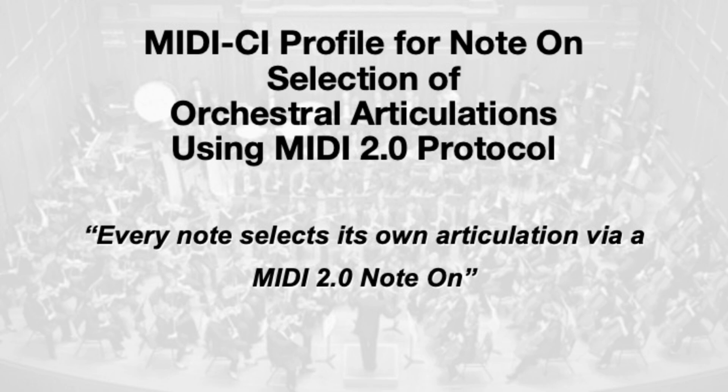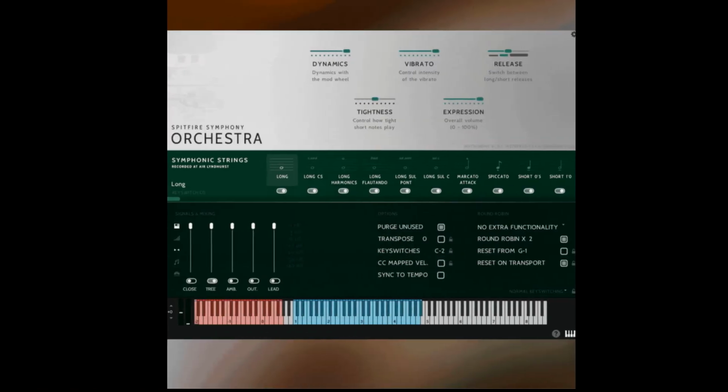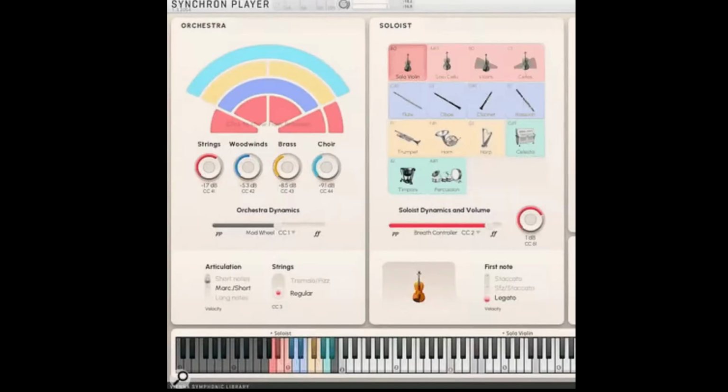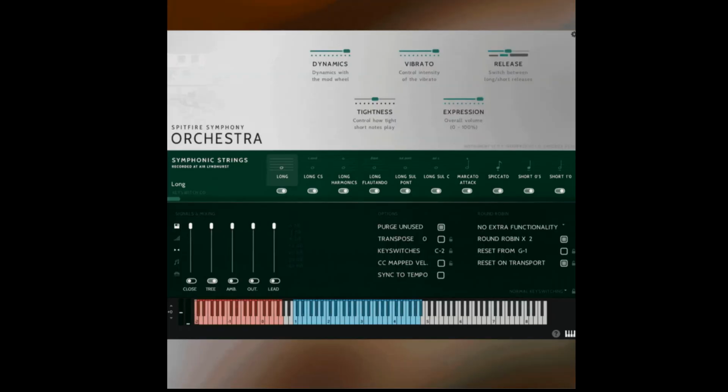Imagine a world where musical expression is no longer limited by technology. The MIDI 2.0 Orchestral Articulation Profile solves a fundamental problem for people who compose using orchestral libraries. Currently, every sample library company uses a different proprietary method for selecting articulations. Some use CC messages, some use proprietary key switches, but there is no standard method for encoding orchestral articulations.